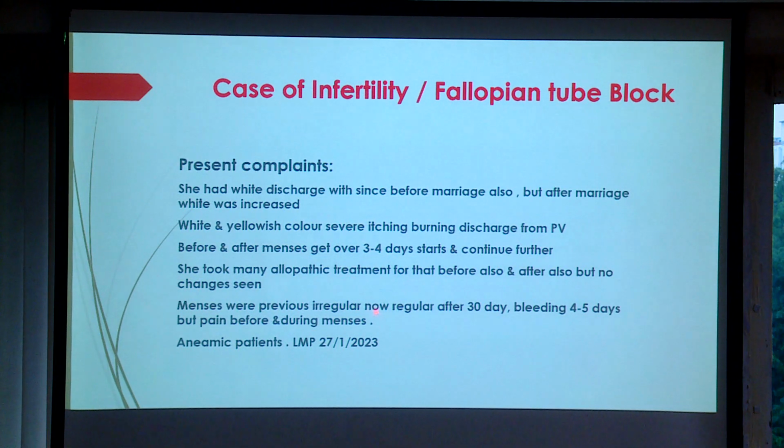Menses were previously irregular. Now she has become regular, a 30-day cycle, with bleeding for 4-5 days, and pain before, during and after menses. I told you earlier, if the patient is suffering with infection, she will have painful menses before, during and after. The whole uterus and fallopian tubes are painful. This is a sign of infection. Otherwise, they are purely hormonal indications.